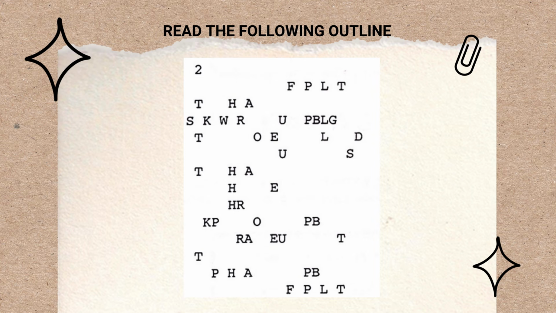Now, since you're good at it, let's try another one. Okay. So, still read the following outline. So we have 14 lines. Okay, I'll give you 5 seconds. Five, four, three, two, one. If you need more time, you can pause. And also, don't forget to comment your answers below. So let's reveal the answer.